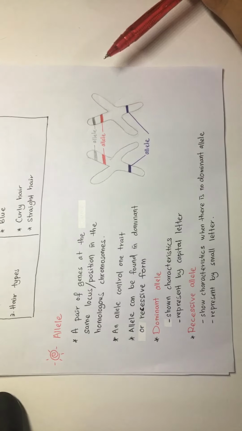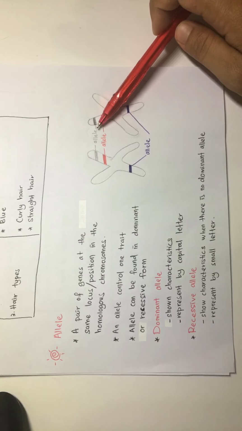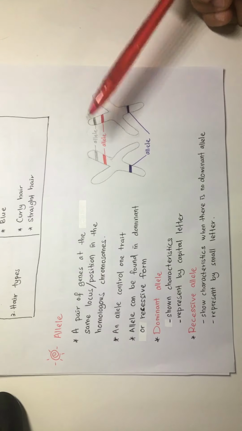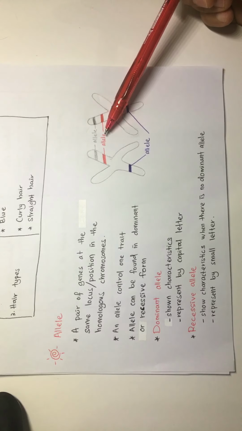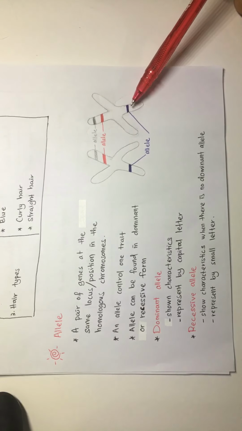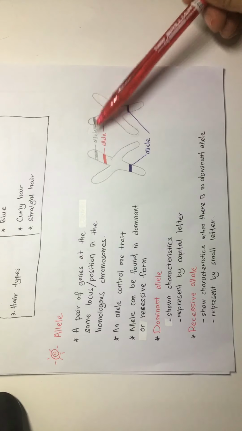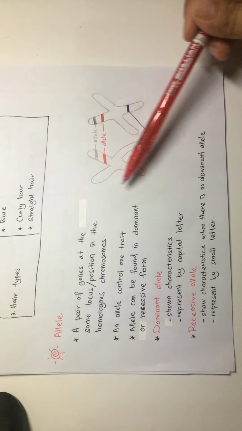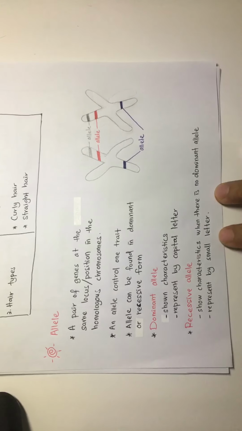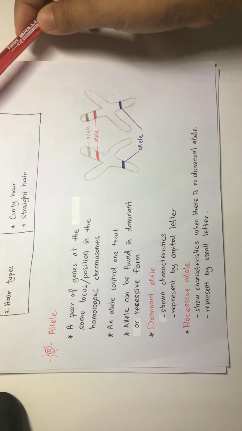These two allele. Okay, and this allele maybe it carry information of the hair color, and this one maybe carry the traits about the hair types, and this one maybe carry the traits or information or the gene on the blood type. Okay, so these are example of allele. Two genes at the same position on two homologous chromosome. That is allele. Okay, so allele it control one trait.